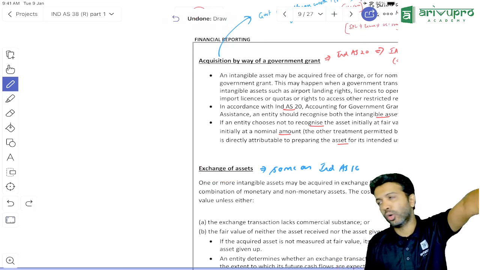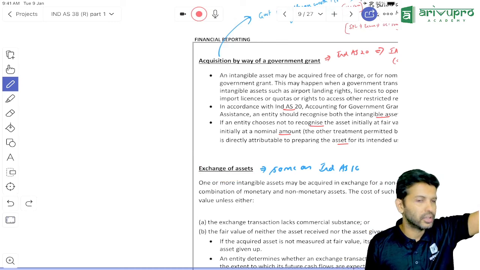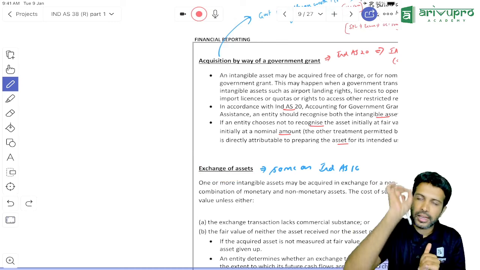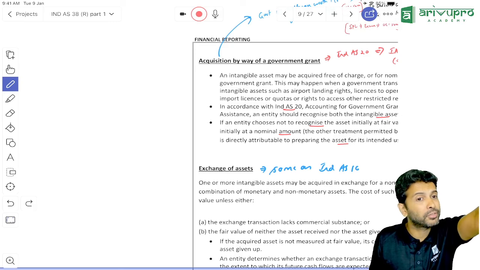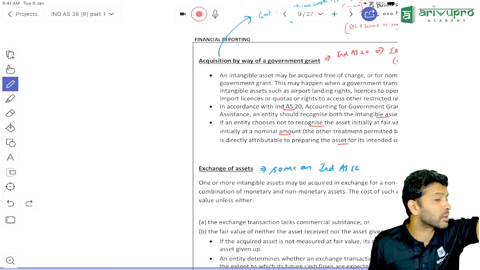Tell me, sir, I told you a few things related to exchange. Tell me. Perfect. As a thumb rule, whenever exchange happens, we have to use fair value. But fair value is not required under two circumstances. What are those?